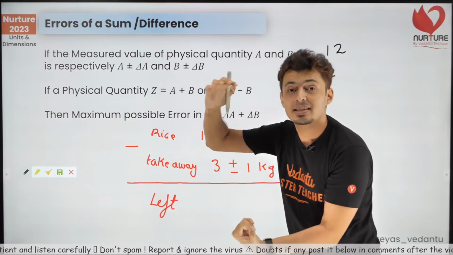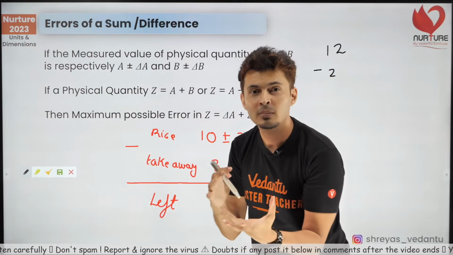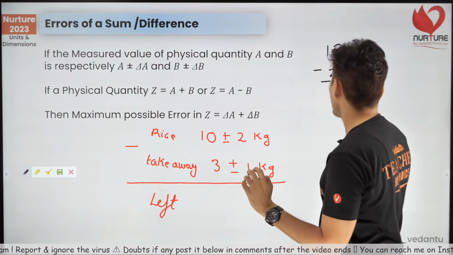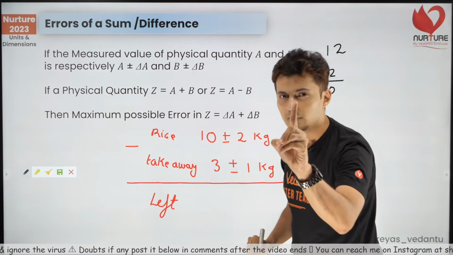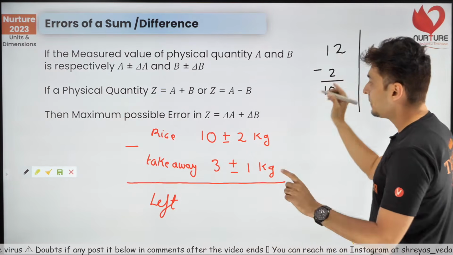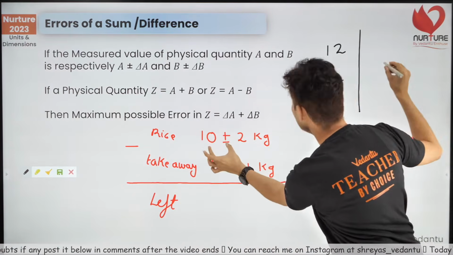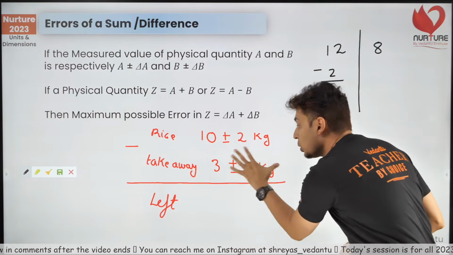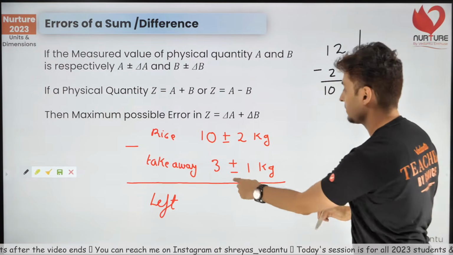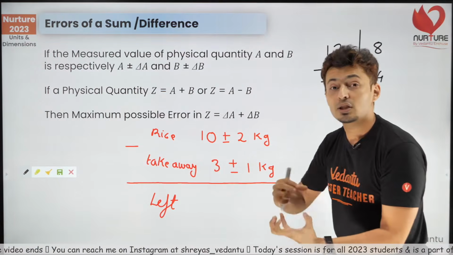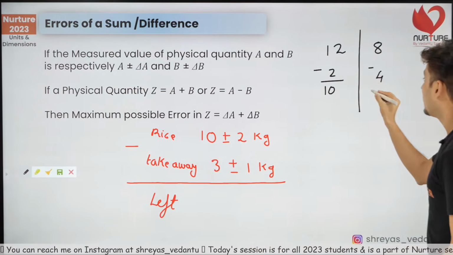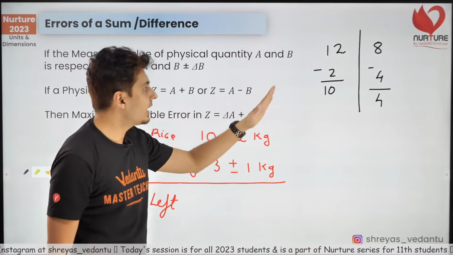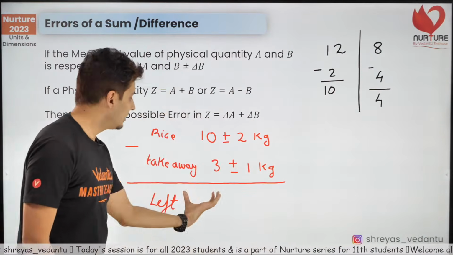That's the maximum amount which can be left. When I have a lot of rice and I take away only a small amount, I might have 10 kg left. That's one possibility. Or maybe I had very little rice, which is 8 kg, because 10 minus 2 is 8, but I took away 4 kg from it, since 3 plus 1 is 4. That's when very little rice will be left, and that is nothing but 4. So do you see, the amount left can be anywhere between 10 and 4.